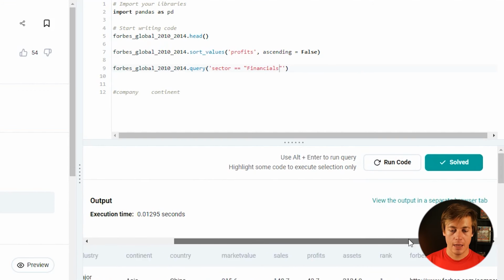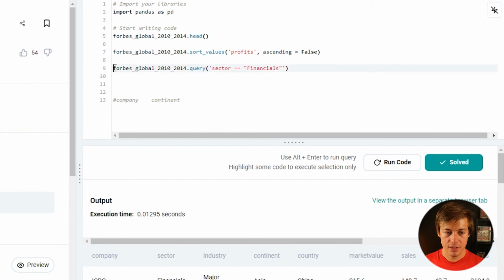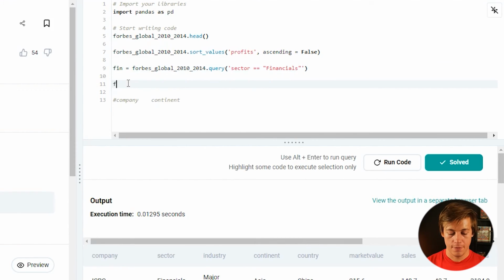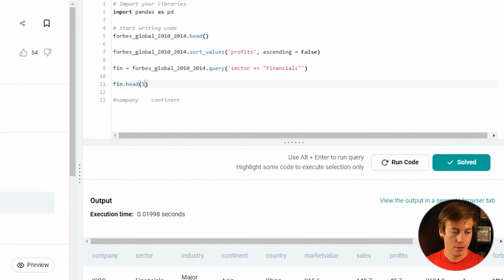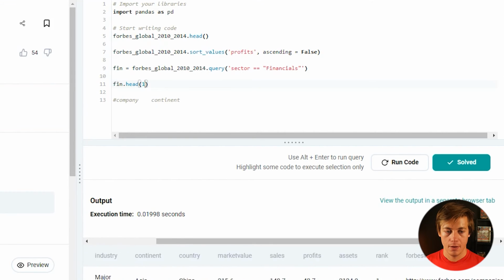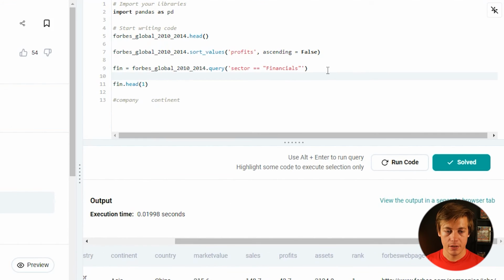Now this just gives us this type of stuff, and then we could just do head 1, right? We'll just say find equals that, and then find.head(1). We have all this information, but technically I don't need all of this. As you can see, all we want is those 2.